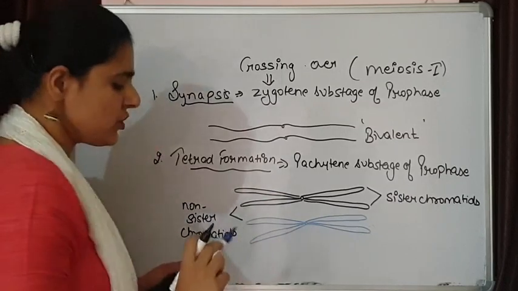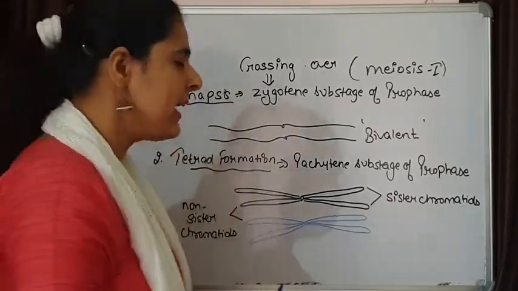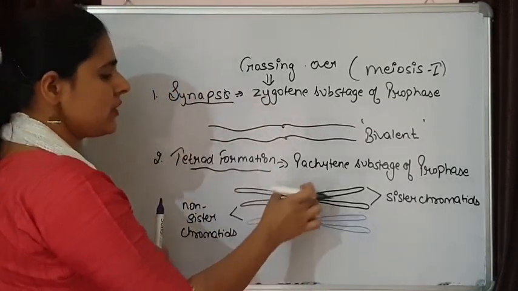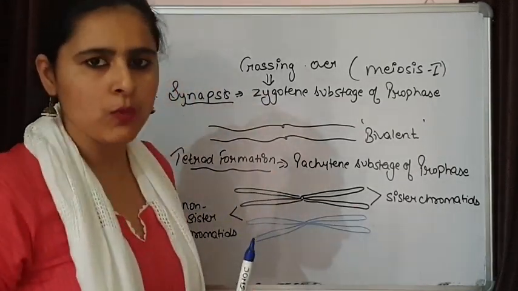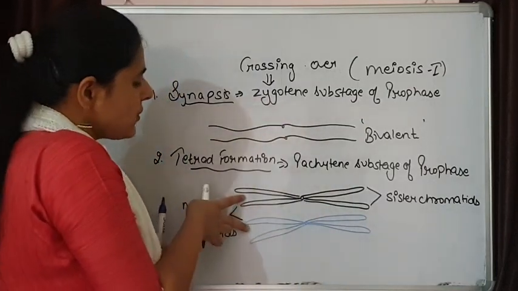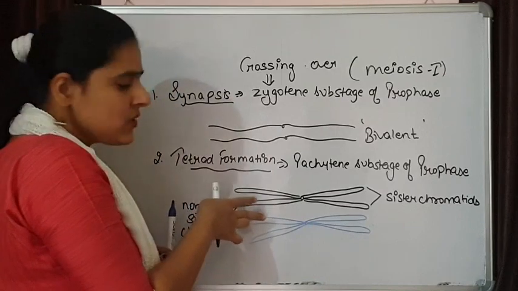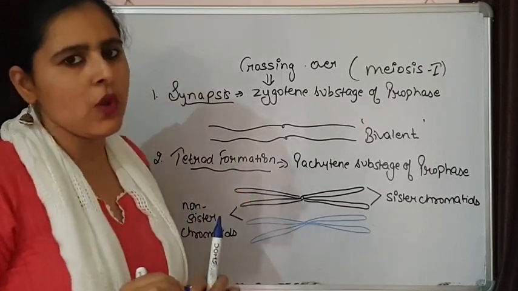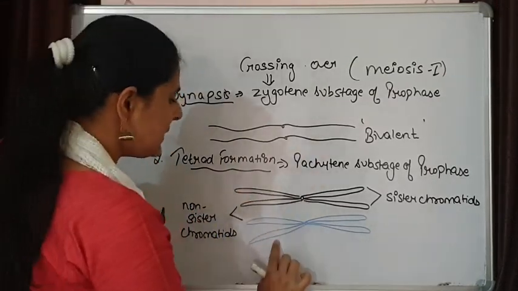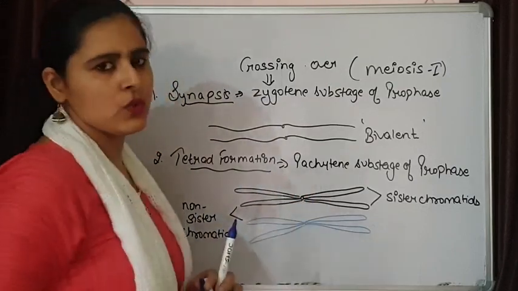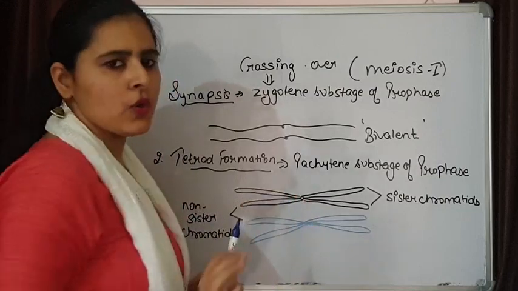And in the definition of crossing over, we saw that exchange is going to take place between non-sister chromatids of two homologous chromosomes. Two nearby non-sister chromatids, meaning these two are present near to each other, are going to perform the process of crossing over, and these chromatids will remain the same. No crossing over is going to take place between these chromatids.